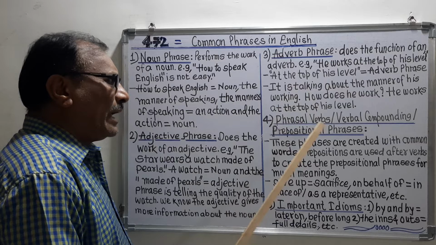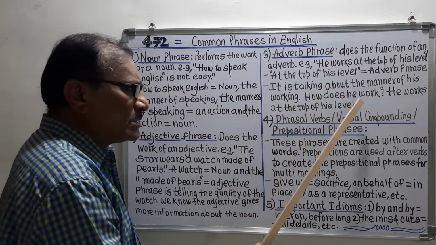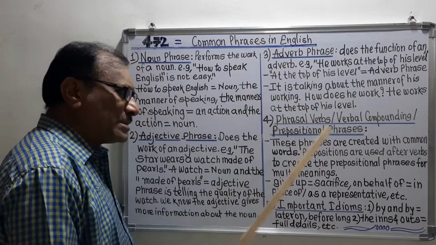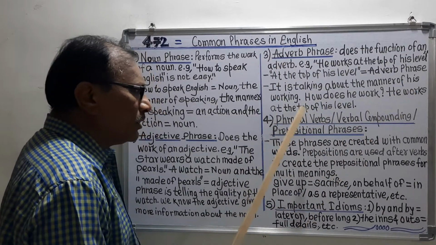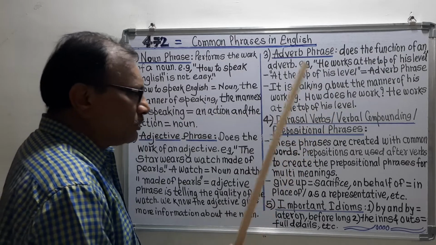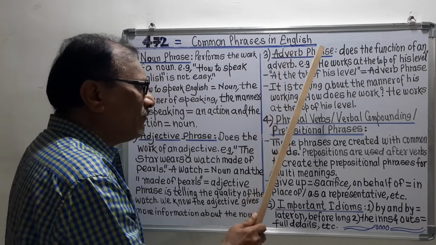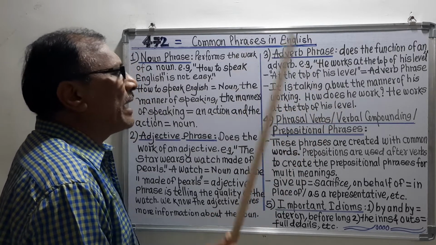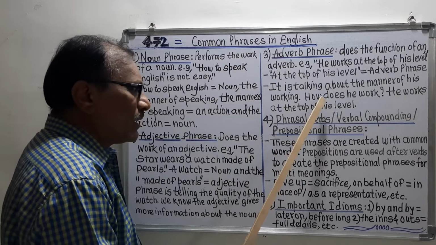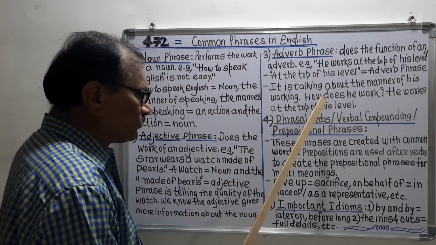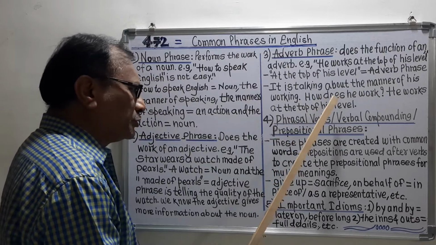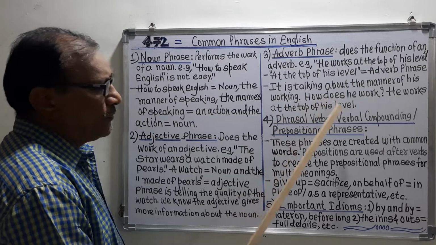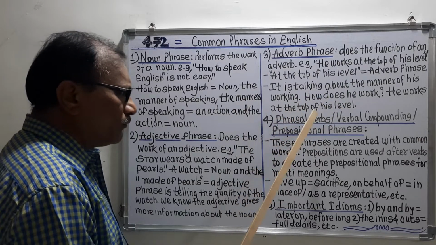We will explain again for your understanding. How does he work? That is the question. How does he work? The answer is he works at the top of his level. This phrase is an adverb phrase. At the top of his level is showing here the manner of his working. That's why here I have put up the question, how does he work? The answer comes, he works at the top of his level, and that's why at the top of his level is the adverb phrase.